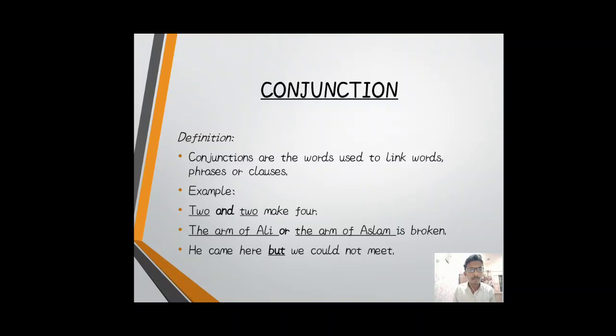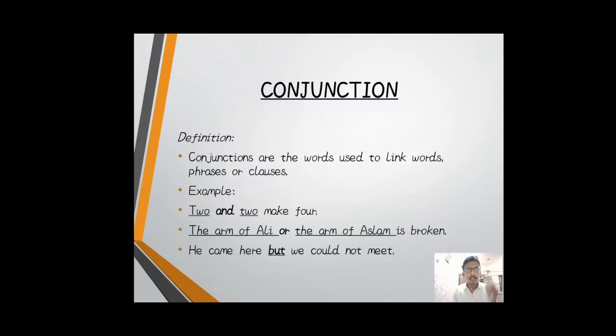Let's begin. Conjunction is a word or words used to link or join words, phrases or clauses. These are conjunctions, or joining words. They are linking words. Their function is to link or join words, phrases and clauses together. For example, two and two make four. In this sentence, and is a conjunction because it connects two words, two and two.